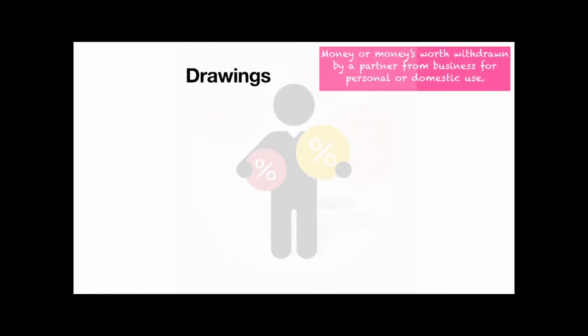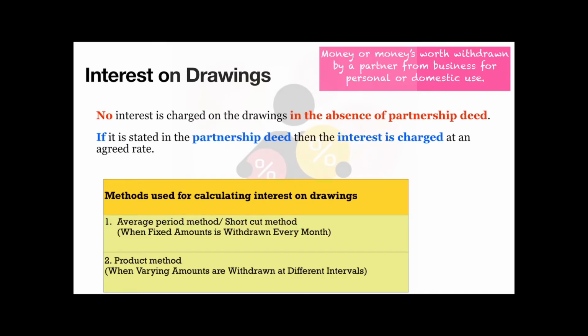Drawings. Money or money's worth withdrawn by a partner from business for personal or domestic use. Interest on drawings. No interest is charged on the drawings in the absence of partnership deed. If it is stated in the partnership deed, then the interest is charged at an agreed rate. Methods used for calculating interest on drawings. 1. Average period method or shortcut method, when fixed amounts are withdrawn every month. 2. Product method, when varying amounts are withdrawn at different intervals.